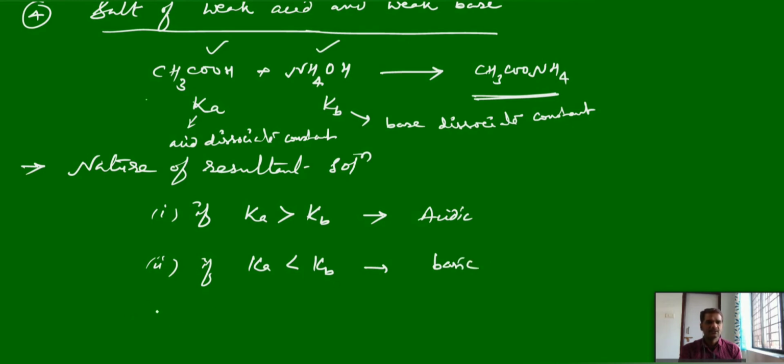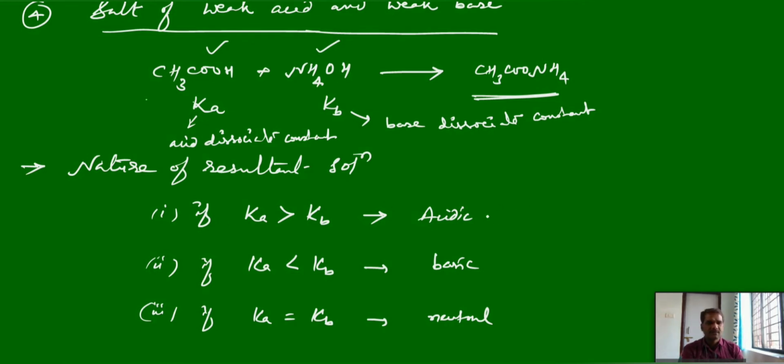And the third case, if Ka is equal to Kb, then only it is neutral. We cannot say initially that the salt of weak acid and weak base is neutral. It depends on Ka, Kb values.